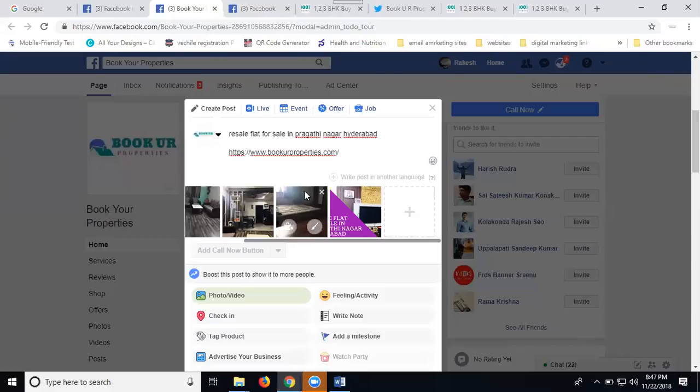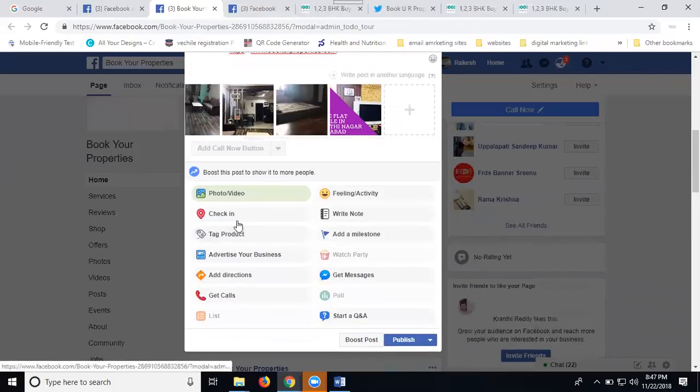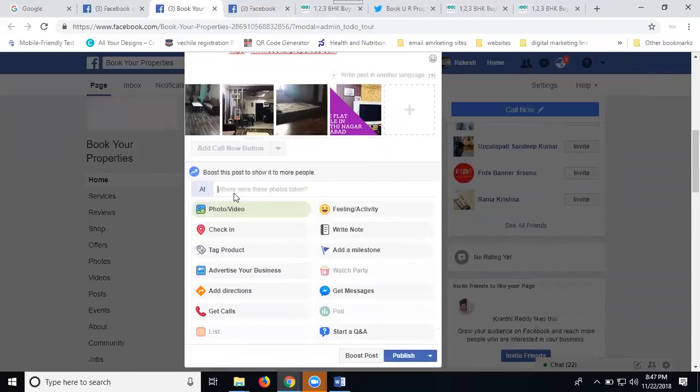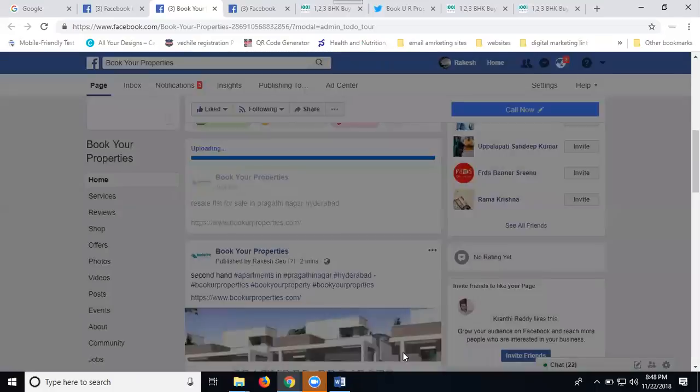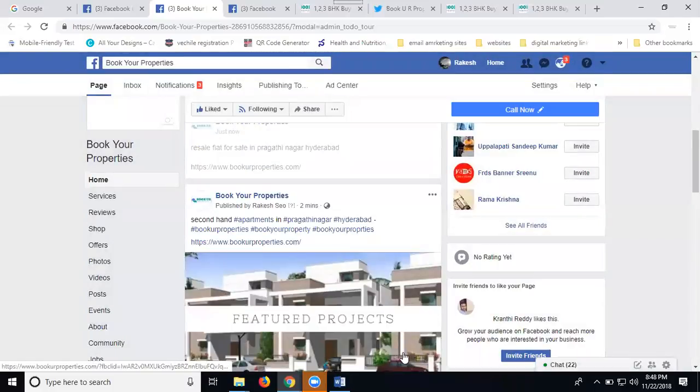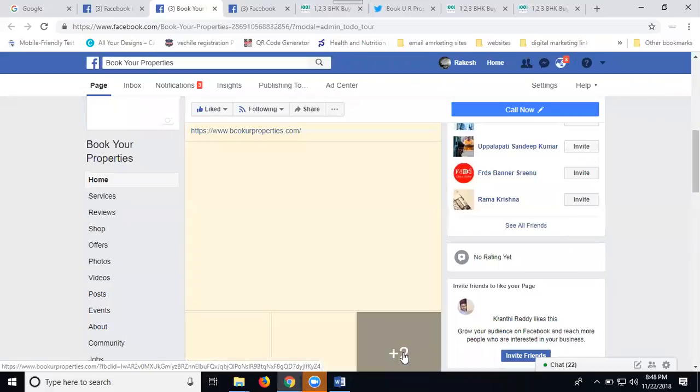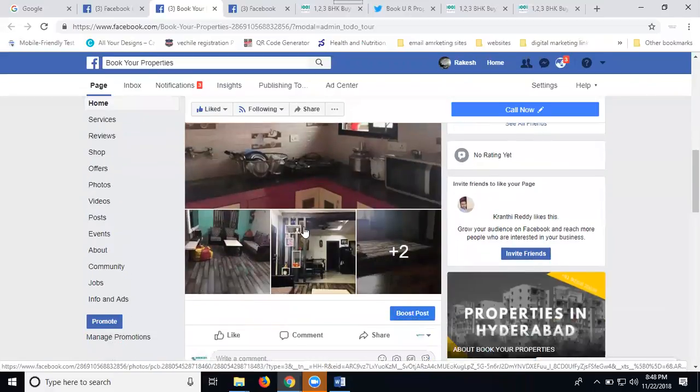Copy the URL, paste it. You can check. Click publish. Here I'm adding photographs, not adding any kind of links. I'm only adding photographs.